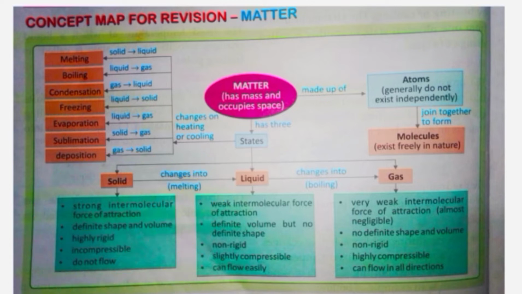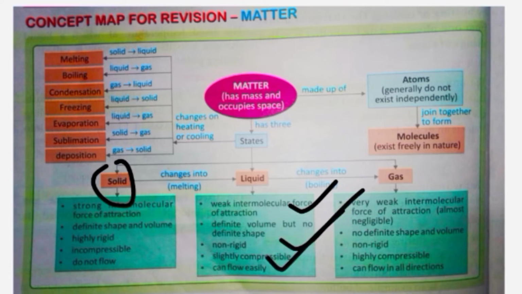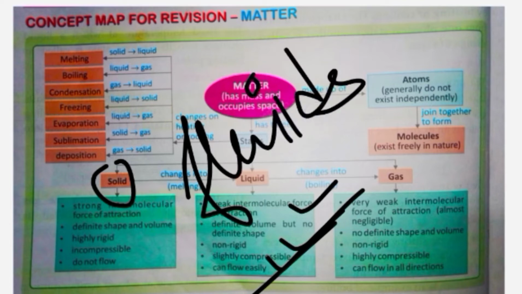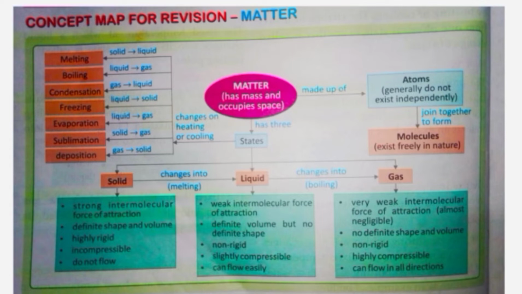Now if we talk about liquids, they have weak intermolecular force of attraction as compared to solids. They have definite volume but no definite shape. They are not rigid. They are slightly compressible and can flow easily. That is why they are called fluids, right?